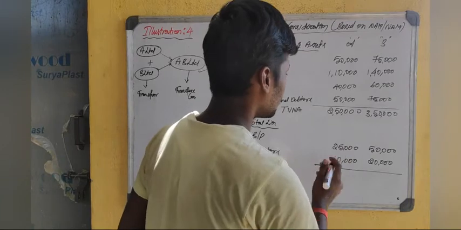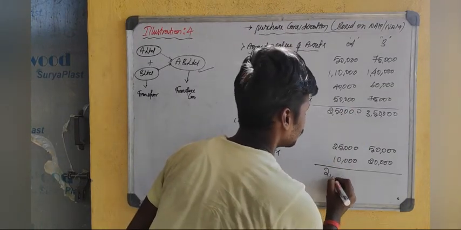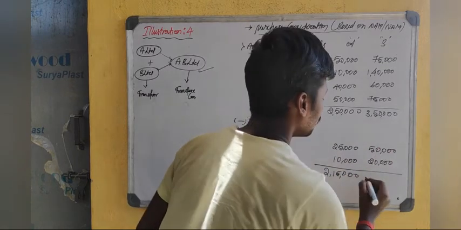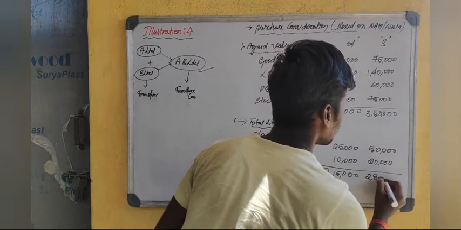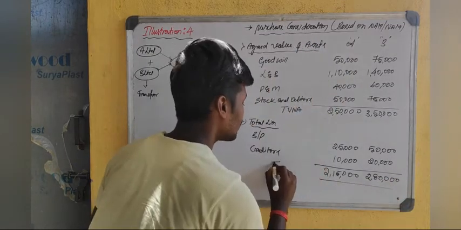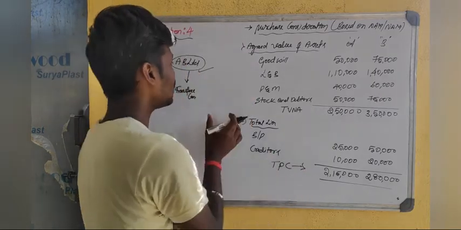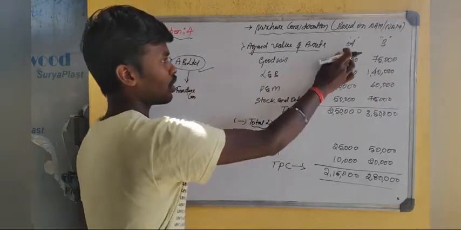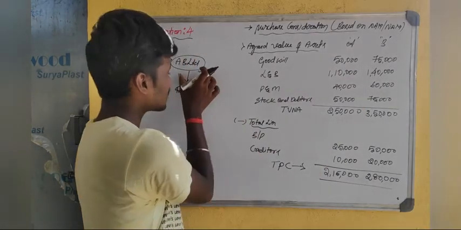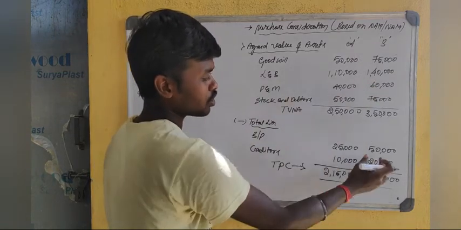So how much will you get? That is 2,50,000 less 25,000, that is 2,15,000. Here you will get 2,80,000. So now this will be called the total purchase consideration paid by the transferee company to the shareholders of the transferor company. So how much is the transferee company giving to A company shareholders? 2,15,000. And how much to B company shareholders? 2,80,000.